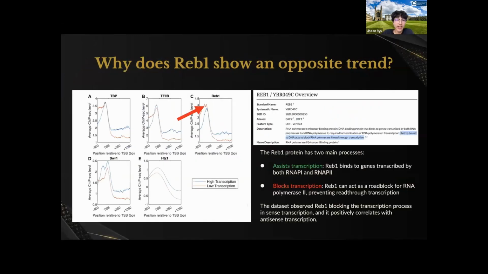And again, why did I exclude that C figure in the transcription process? One thing I researched was that the RB1 protein assists transcription, and that is what I knew in the past. However, through more research, I also figured out that the RB1 protein also blocks transcription. So that may explain why RB1 has a higher peak in red, which is low antisense gene transcription, than the blue line, because it helps block transcription, which hinders the sense transcription process. So we could see that RB1 has a negative correlation with transcription.